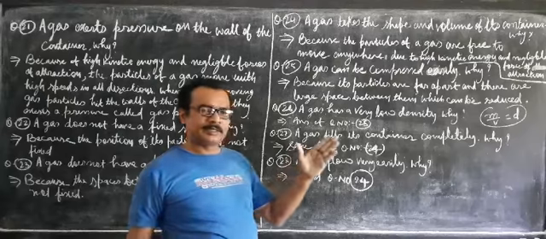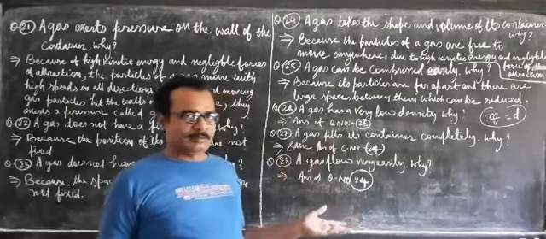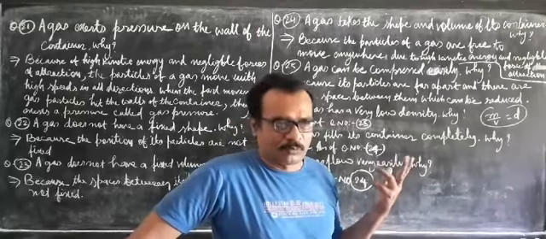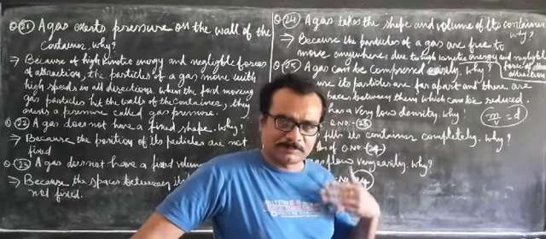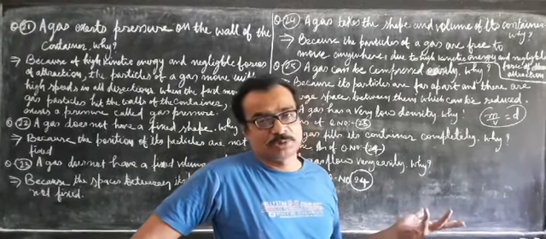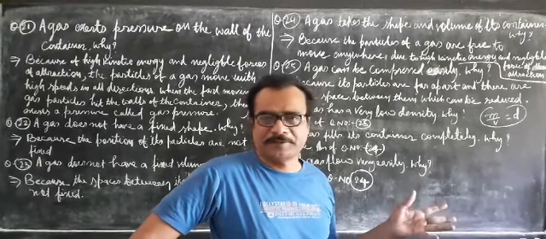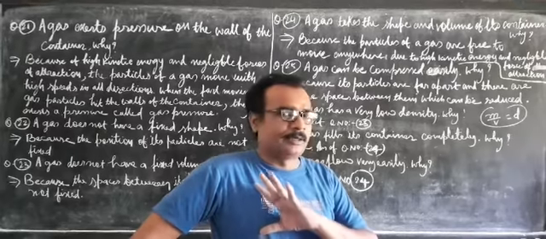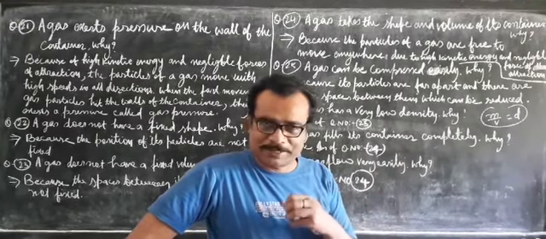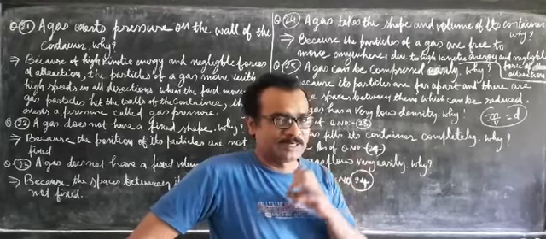A gas flows very easily. Something flows when the positions of the particles are not fixed, then only can a particle change its position. When the position of the particle can be changed, it can flow. In the case of gases, we know that particles are free to move here and there, because the force of attraction is not capable enough to fix the position of the particles, nor can it hold the particles together.